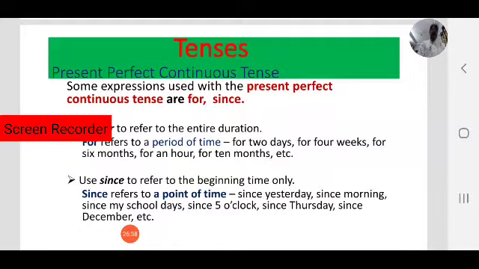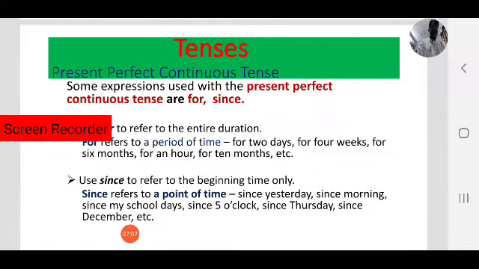So let us focus on time phrases we use in present perfect continuous tense. As we have seen number of examples on present perfect continuous tense, so what we have observed, yes, for and since, these two are used in present perfect continuous tense.